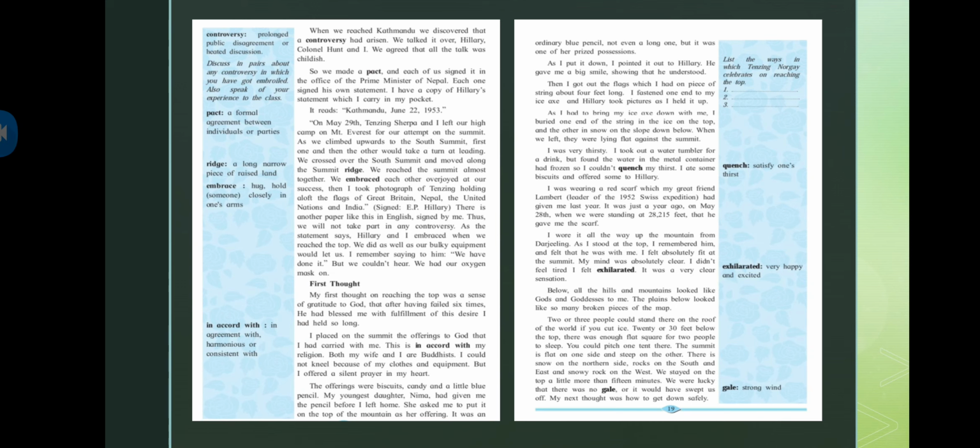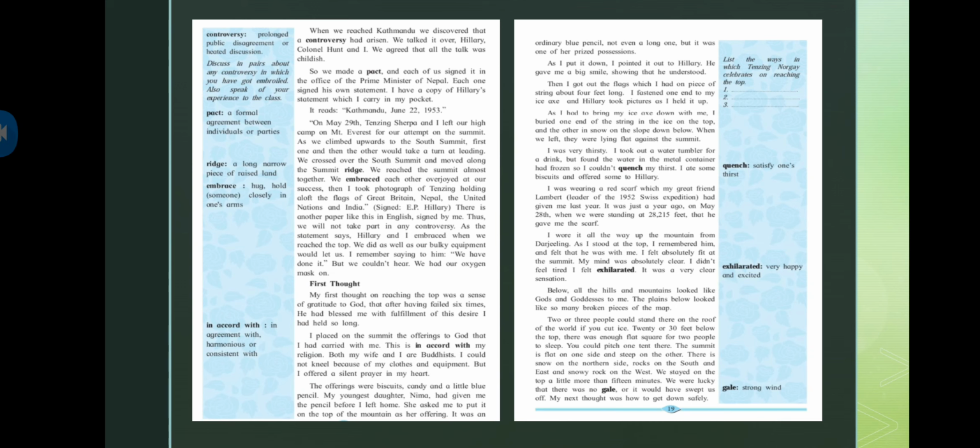So what was the first thought when they reached the top? My first thought on reaching the top was a sense of gratitude to God that after having failed six times, He had blessed me with fulfillment of this desire I had held so long. So what he's saying is that the very first thought that came to my mind was that yes, I reached the top, and that was the sense of gratitude I had. I had failed six times. After six failed attempts, I finally reached, and God blessed me with the fulfillment of my desire.